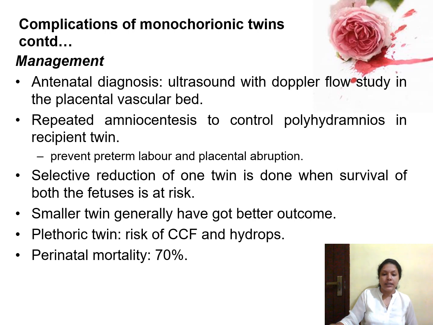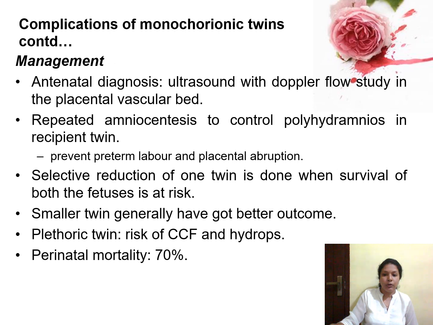And the management, in the antenatal period itself, you have to diagnose it by doing an ultrasonography or by performing a Doppler flow study of the placental vascular bed. And if polyhydramnios is there, you can perform repeated amniocentesis in order to control the polyhydramnios of the recipient twin, and this will help in preventing the preterm labor, and it will help in preventing the placental abruption also. And selective reduction of one twin is done when survival of both fetuses is at risk. If you are suspecting the death of both babies, you can go for the selective reduction of one baby. So that may help you to save the life of the other baby.